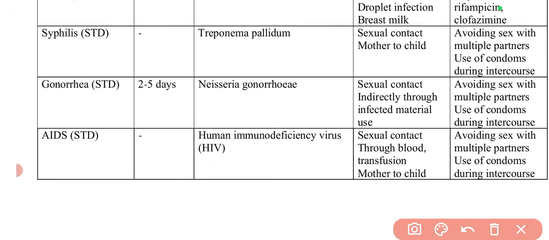So this is a complete table. Most of the important things have been covered. You can cross-check the incubation period from other sources if you have any specific book regarding microbiology. The rest, the causative organism in this, is most important. And with this particular video, we will be completing unit number 3. Next we will start unit number 4, which is regarding pharmaceutical chemistry.